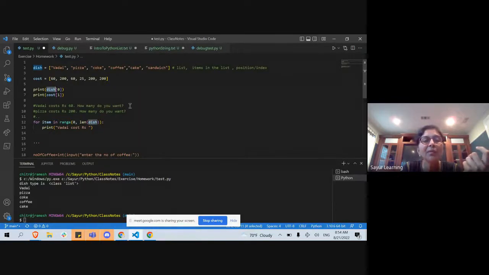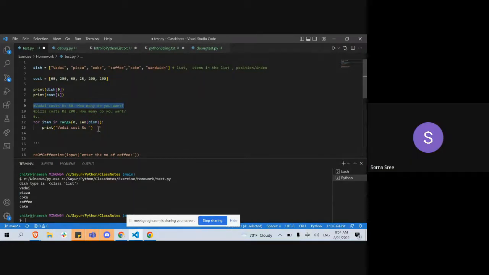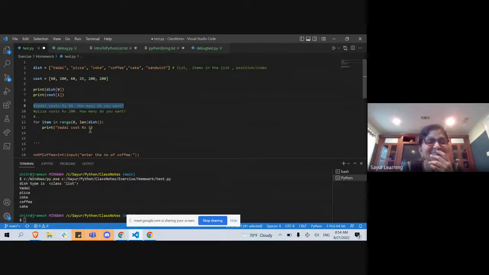Now I want to do this in my print statement in the for loop. I'm doing a for loop because I want to print everything. I don't want to type 0, 1, 2, 3. Okay, maybe we can do item that. Do this first.